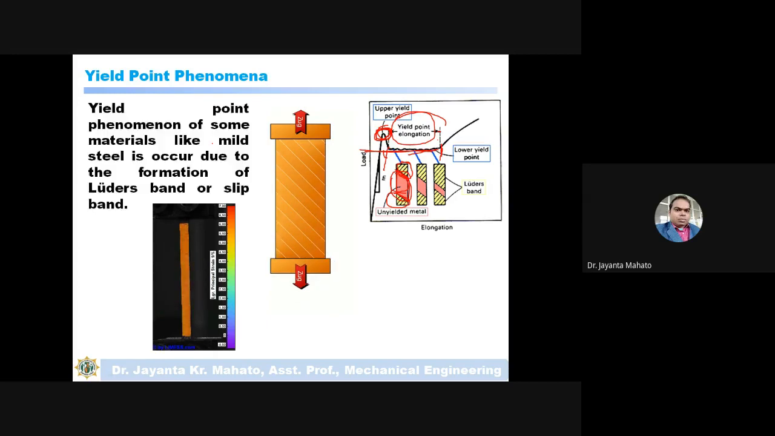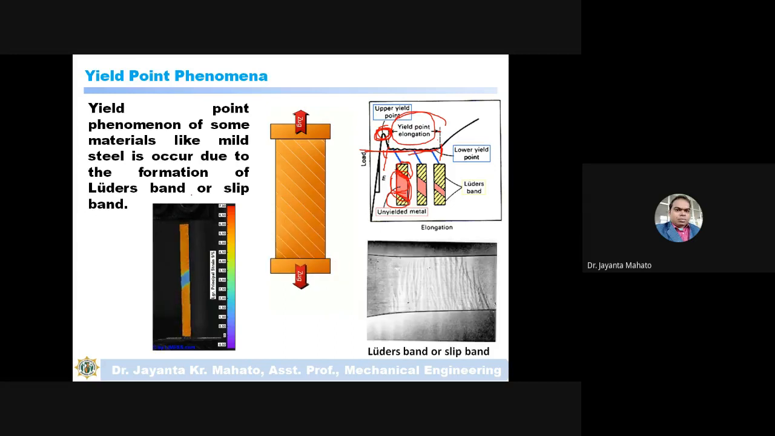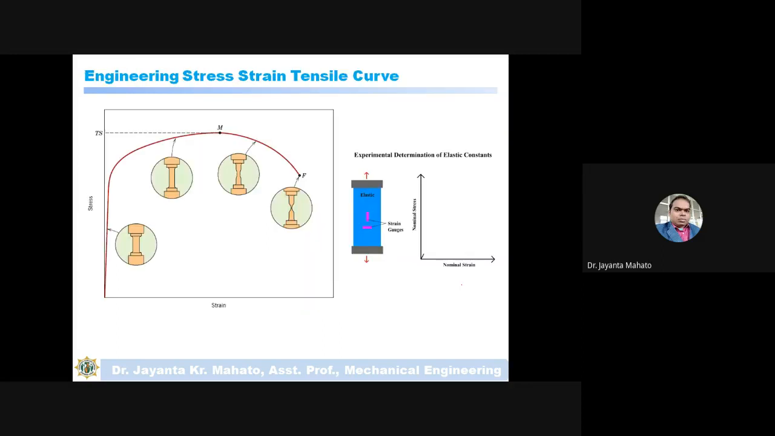So this yield point phenomenon in some materials like mild steel occurs due to the formation of Luders bands. By formation of Luders bands, the slip phenomenon occurs. This is an image of Luders bands. This type of bands are formed, and due to this, slip occurs and the yield point phenomenon occurs.